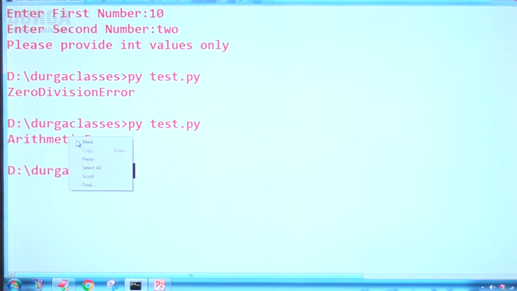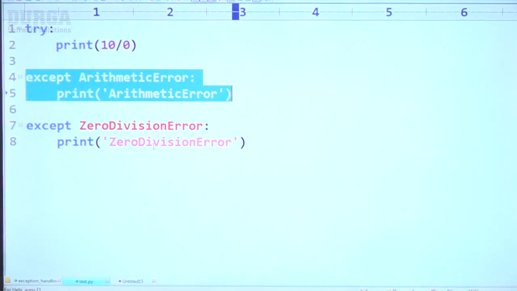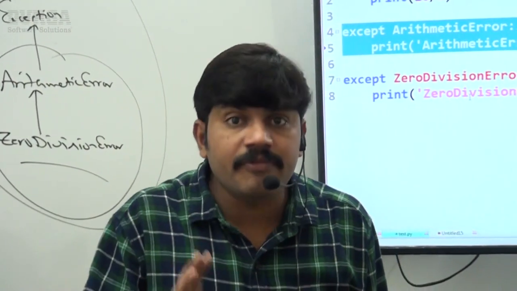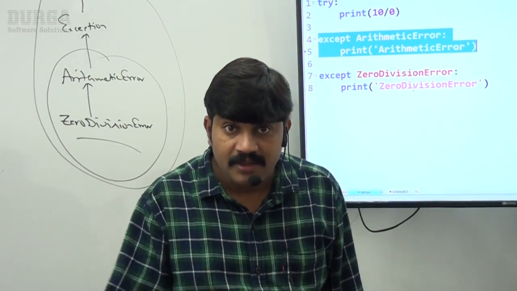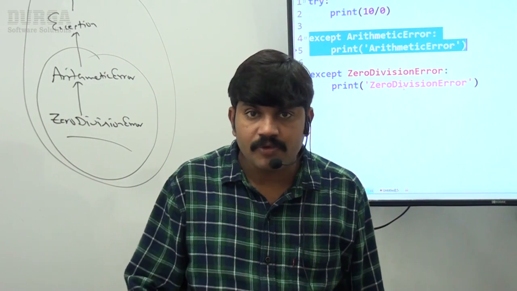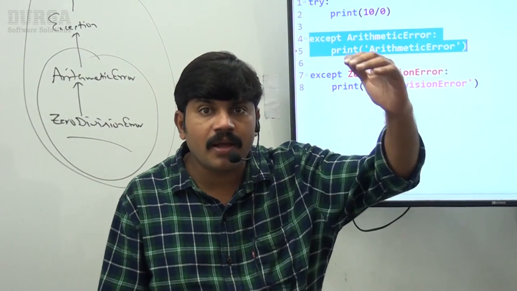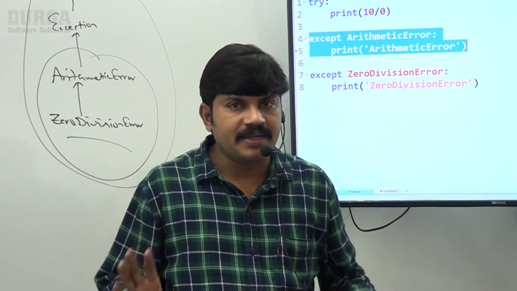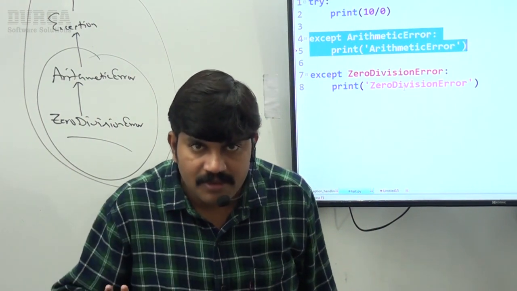Now observe, ArithmeticError by default we are getting. So friends, everyone in the position to understand, right? If try has multiple except blocks, order is important. The Python virtual machine is always going to consider from top to bottom until a matched except block is identified. Any doubt about this one? That's all, friends.